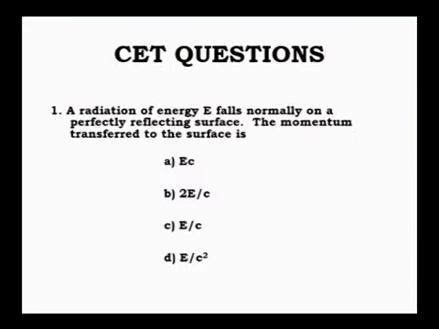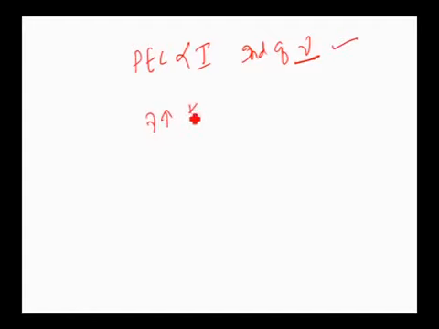Now, just a sort of revision. The value of photoelectric current is directly proportional to the intensity of incident radiation and is independent of the frequency of incident radiation. It's a very important point. Again, as the frequency of incident radiation increases, the kinetic energy of photoelectrons also increases. Therefore, the stopping potential value also increases.